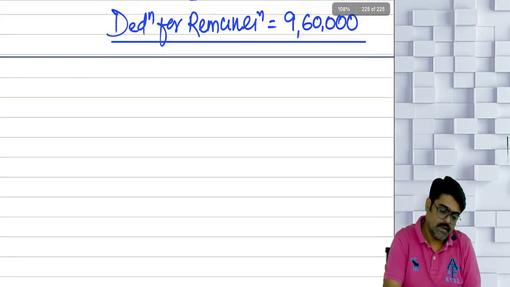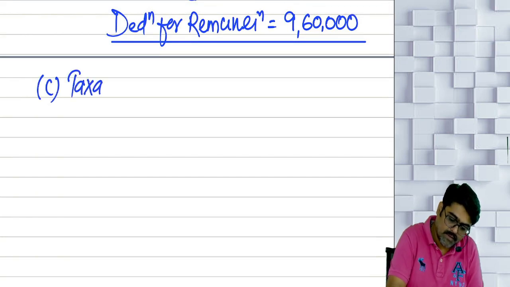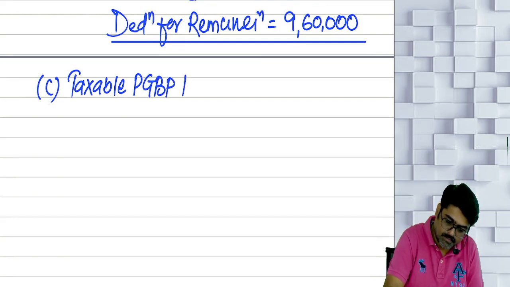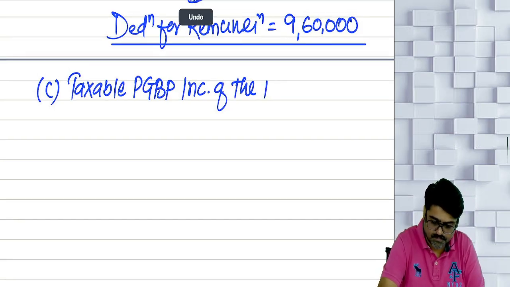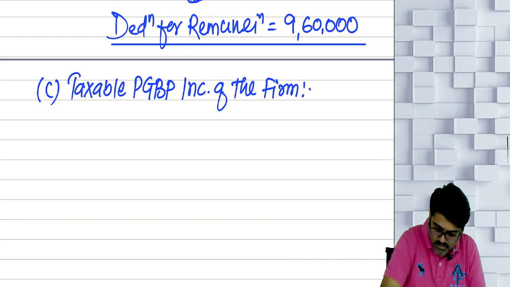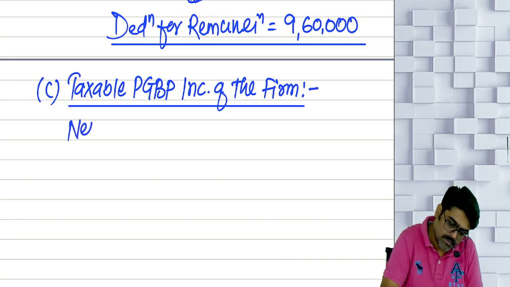Now, part C. Taxable PGBP income of the firm. We will start with profits. So net profit.